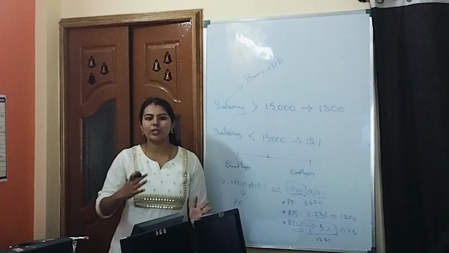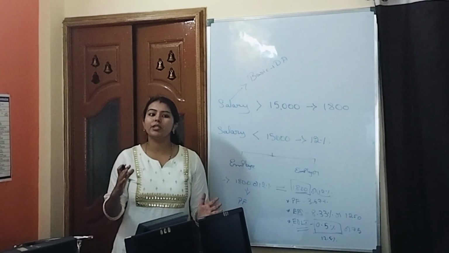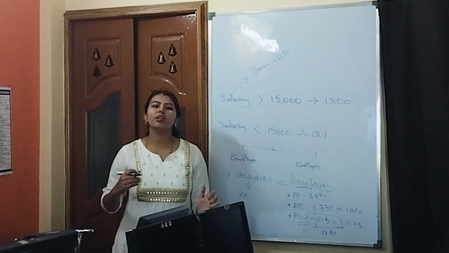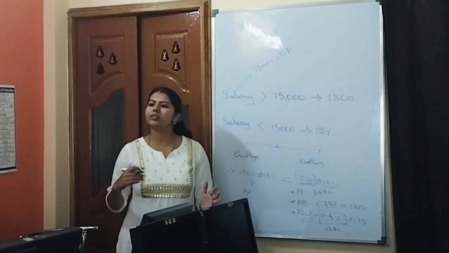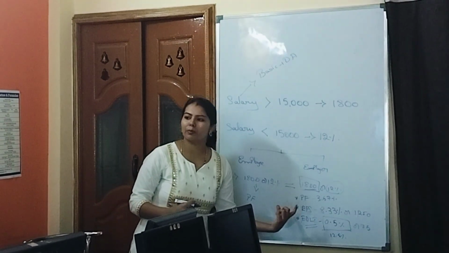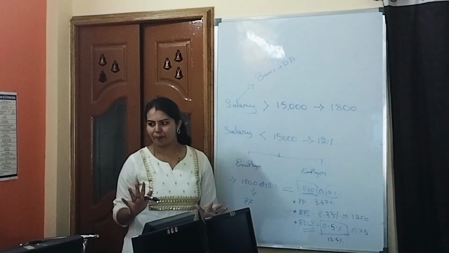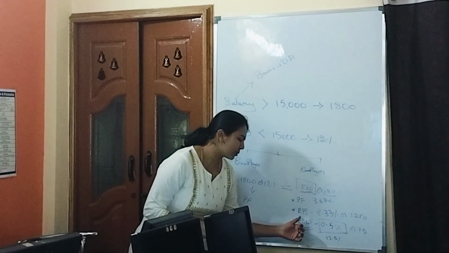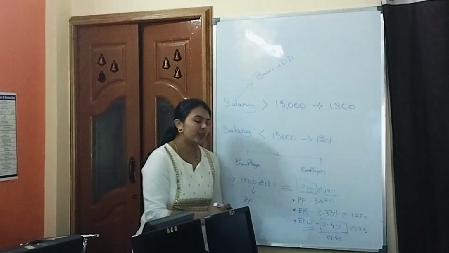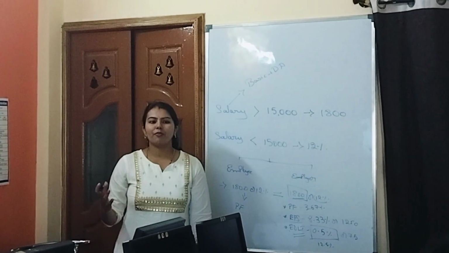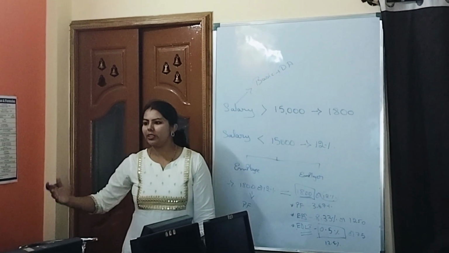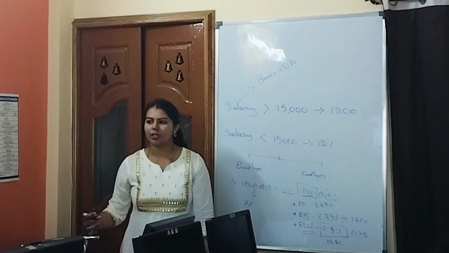I can switch, but those companies must be covered under PF. Then only this EPS will be covered. How many years we have to work? 10 years. So if we work for 10 years and later when we get retired, we will get a pension.